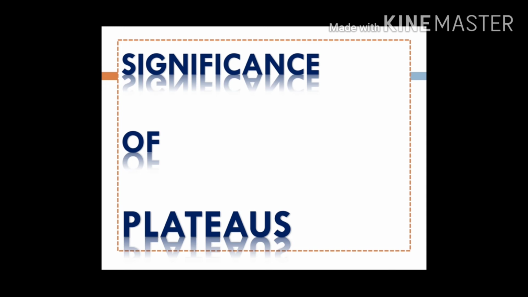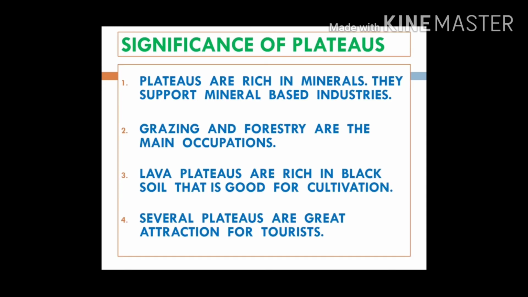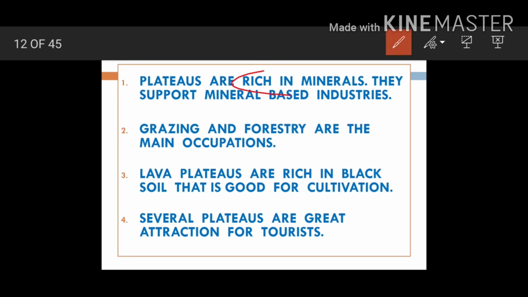Now, what is the significance of a plateau? Plateaus are rich in minerals, and so they can support mineral based industries. They are good for grazing and forestry, and people can rely on grazing and forestry for their occupation.